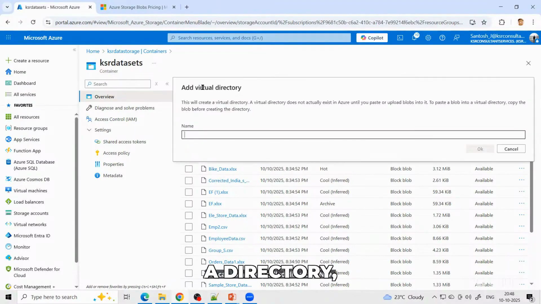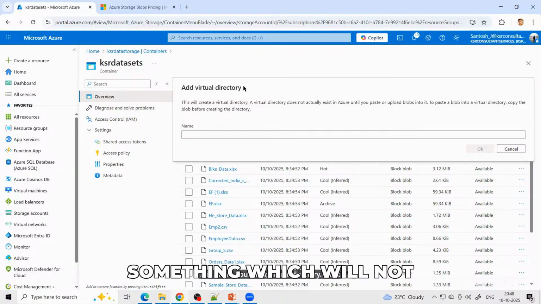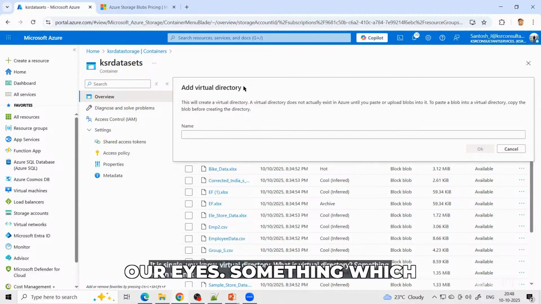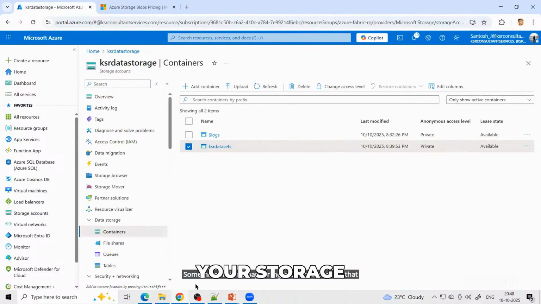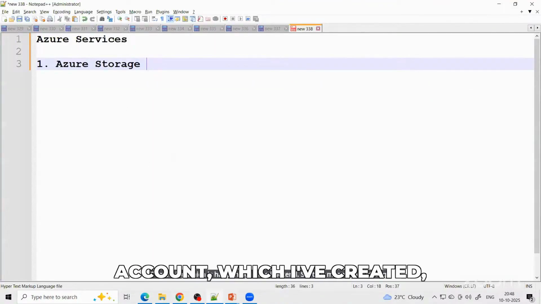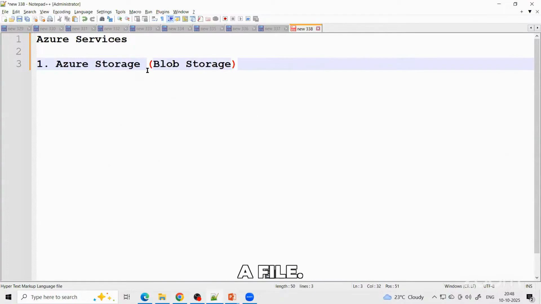Now, if I create a directory, it is telling we can add only a virtual directory. What is virtual directory? Something which will not at all be visible to our eyes, something which is happening in the backend. So that means the storage account which I've created is called block storage. Block means it's a file. The meaning of block is file.